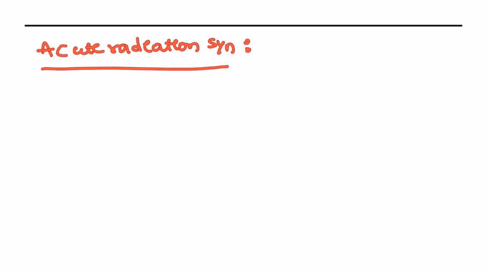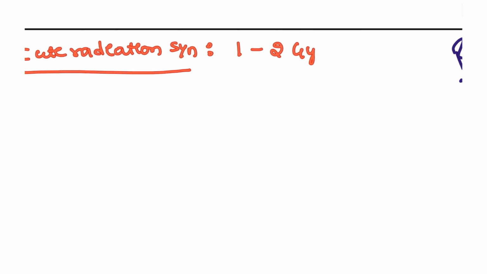For example, if you have been exposed to 1 to 2 gray of radiation, this can cause hematological conditions, like bone marrow dysfunction and pancytopenia, that will be seen in these patients.